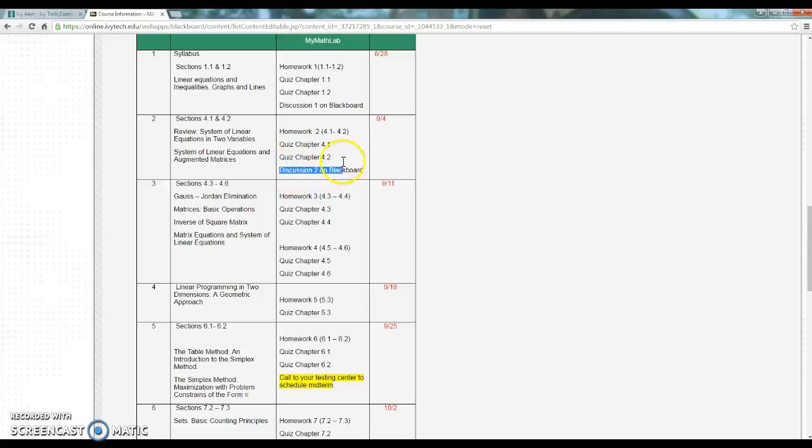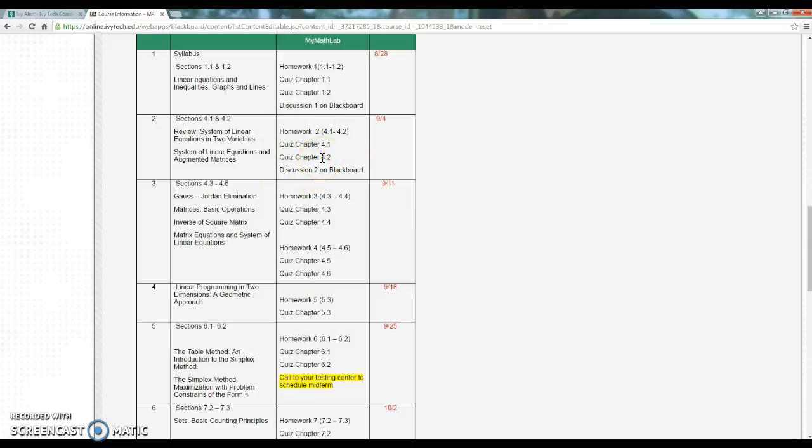Also, with discussions, you have to be really careful that you follow all the directions. They'll ask you to post something, but also to reply to at least 2 students. If you don't reply to at least 2 students, it's not going to show up in the grading folder. I won't be able to grade it. Even if you respond to 1, it still won't show up. You have to respond to at least 2 before I'll even be able to grade it. So make sure you're following those directions on the discussions. Same thing for all 5 of them: post, and respond to at least 2. This is the work set that's coming up.